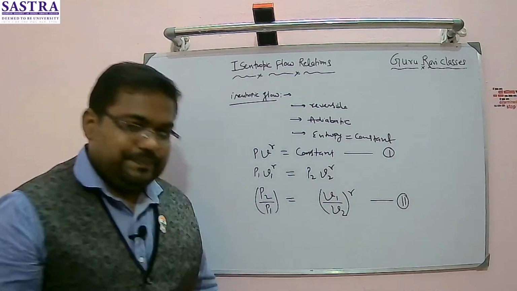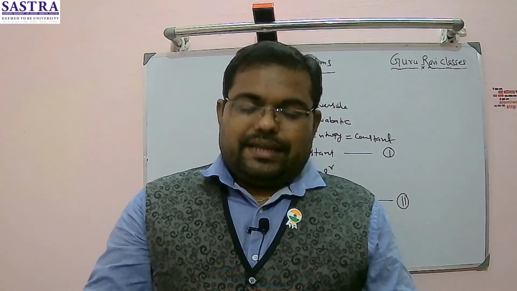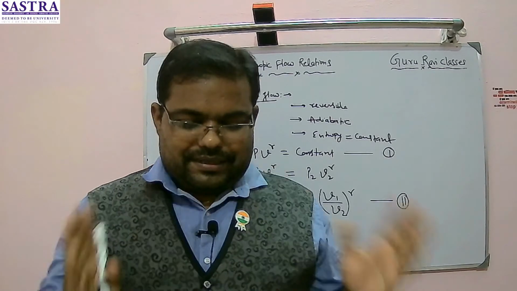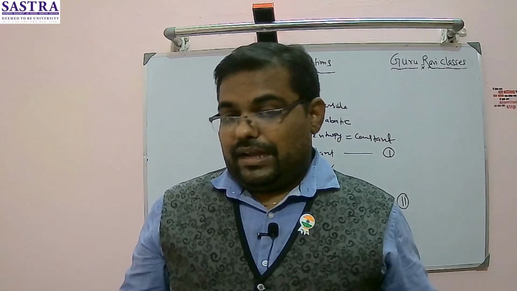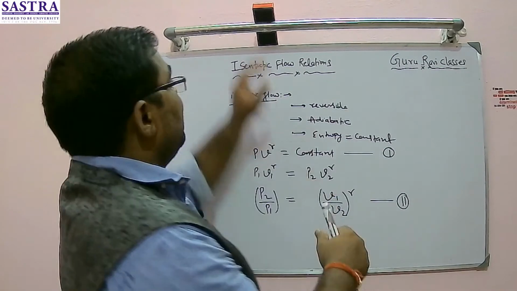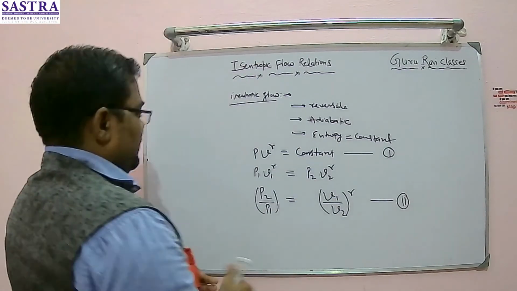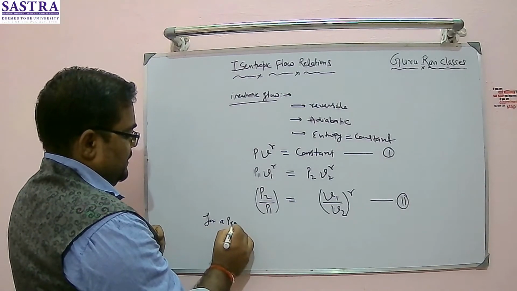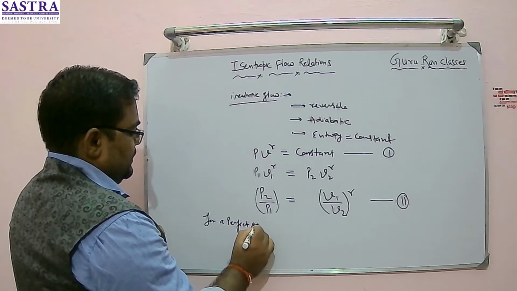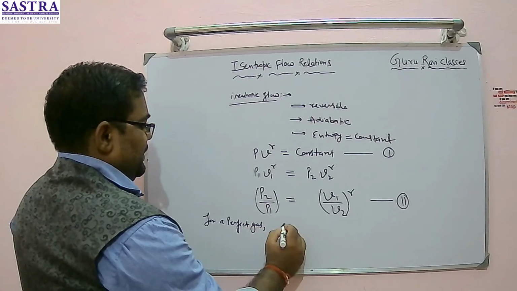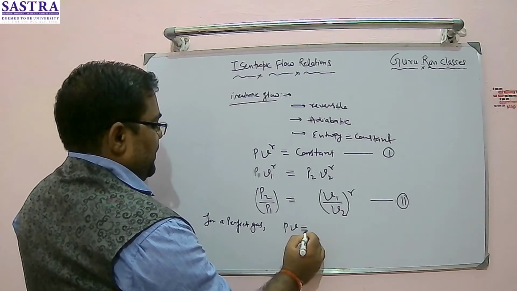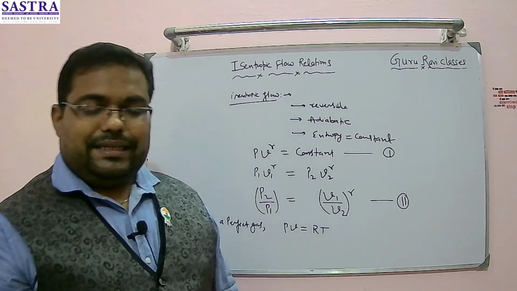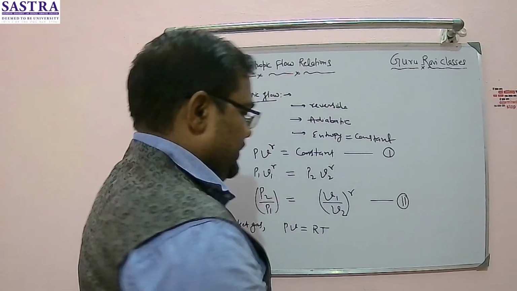So I got this equation. When we are analyzing any process, we usually consider a perfect gas, or ideal flow. For an ideal flow, the equation of a perfect gas we write in this way. For a perfect gas or ideal gas, usually we say Pv is equal to RT. This is my second equation, which is in this way.